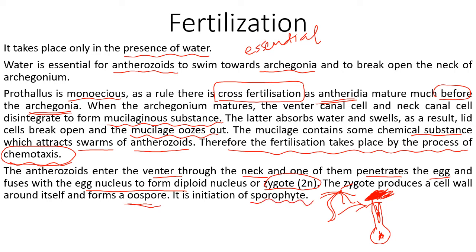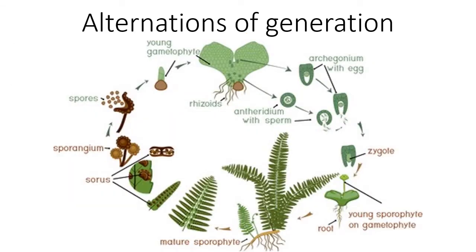Let's see the details. Here you can see step number 1, where you can see the sporophyte of Nephrolepis. Then an individual leaf of this is represented here.